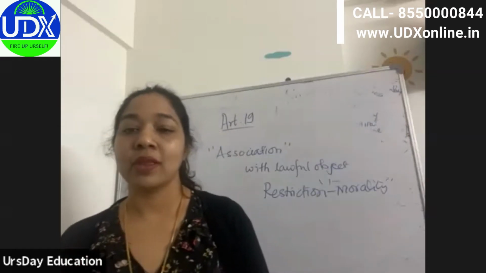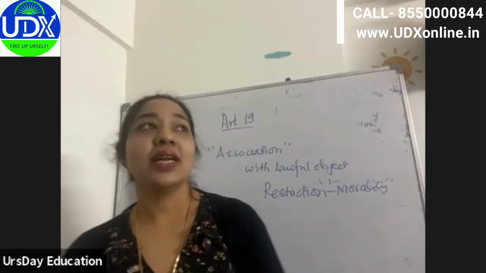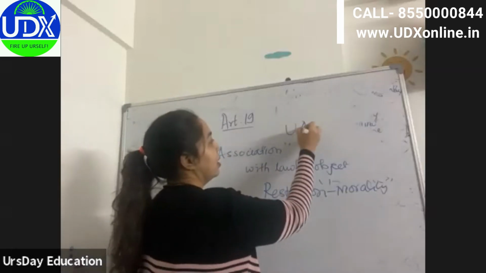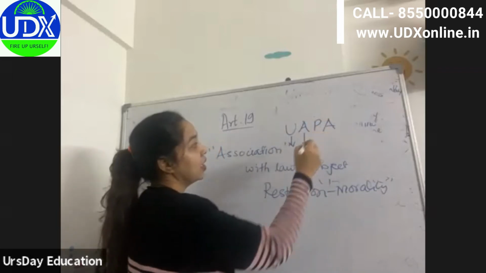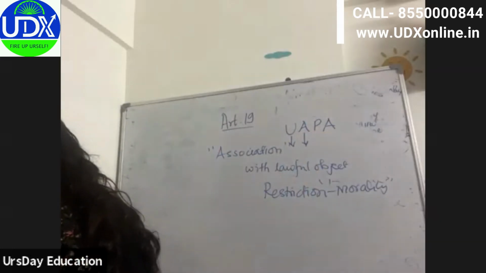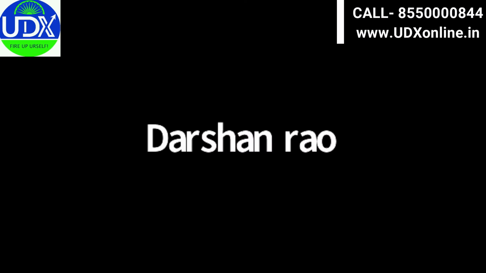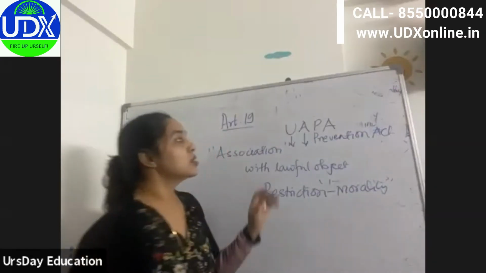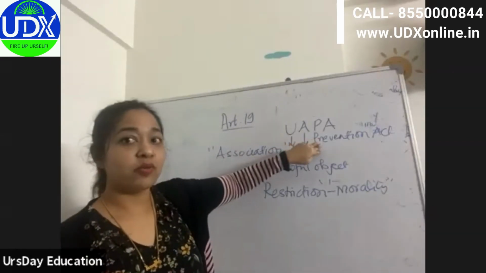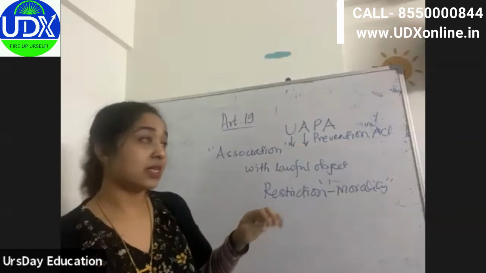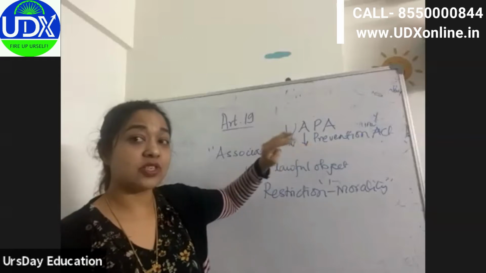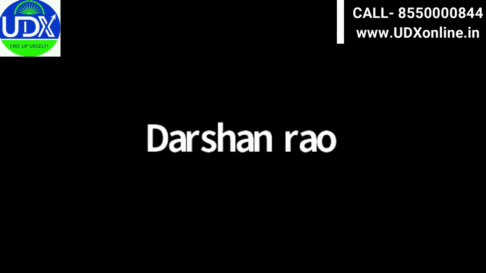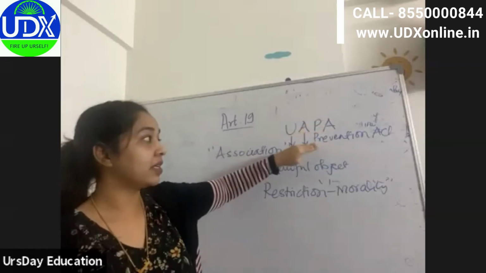Okay. Yes, ma'am. And so there is this UAPA. UAPA is the Unlawful Activities Prevention Act, 1967. So this is one of the acts which gives us what is unlawful assembly and what will be the unlawful activities. Which are these unlawful activities which have been prevented? That is given in the Unlawful Activities Prevention Act, 1967.